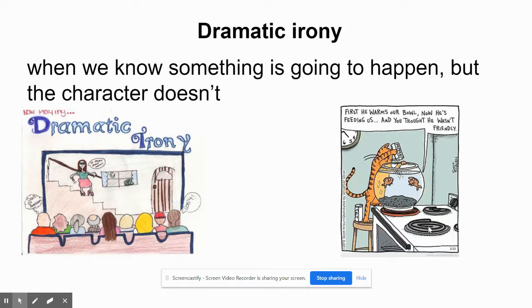The last type of irony is called dramatic irony. And dramatic irony happens when we are reading a story, or especially when we're watching a movie, and we know that something is going to happen. Okay, like we've seen the backstory, we've seen some details that show us that something is about to happen. But a character in the movie or a character in the story doesn't know what we know. The character doesn't know what's going to happen. That creates a situation called dramatic irony.